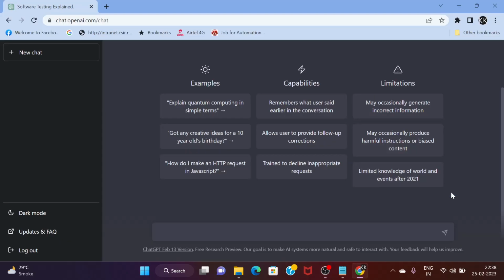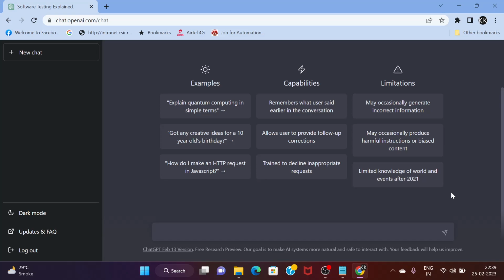Hi everyone. So the objective of today's video is to check how we can leverage ChatGPT in software testing. Just to make it clear, we are not going to perform testing of the ChatGPT application. ChatGPT we already know is an AI bot.